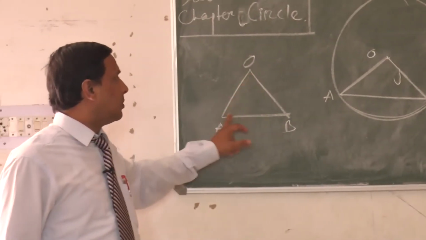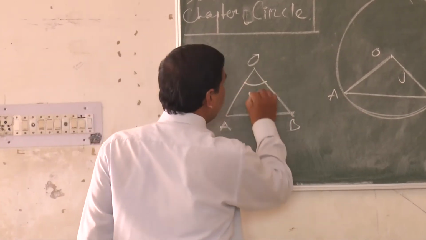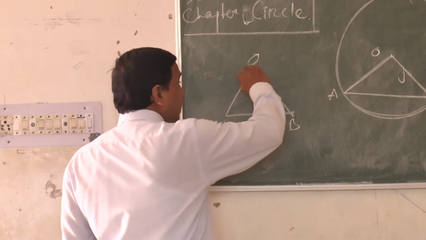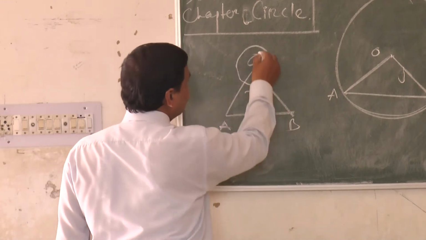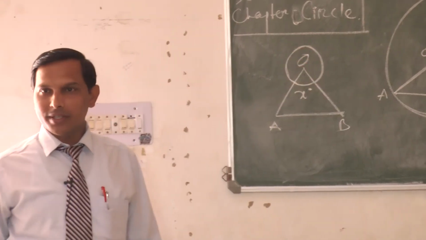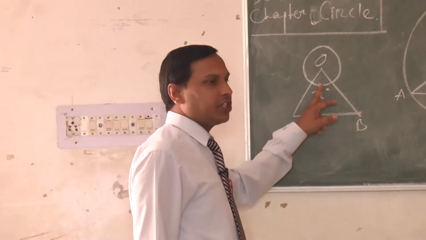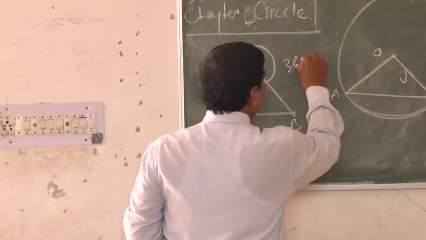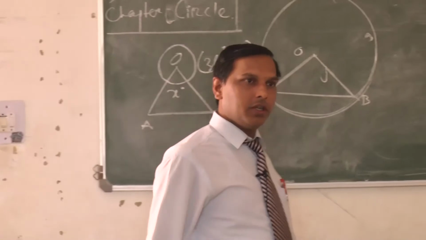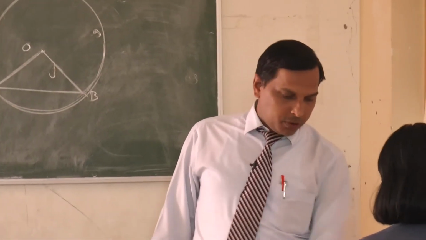And the sum of the angles of a triangle is 180 degrees, you know very well. If this is x degrees, then what about this one? The reflex part is 360 minus x, because the complete angle is 360 degrees and if this is x degrees, then this is 360 degrees minus x. That basic concept we should remember. Clear?